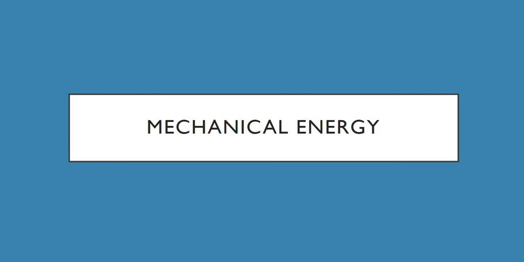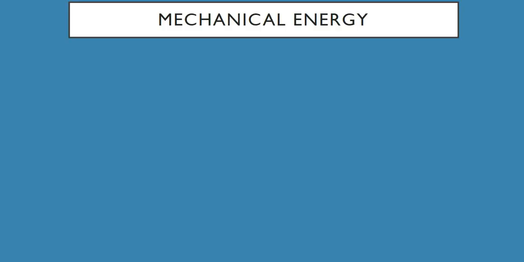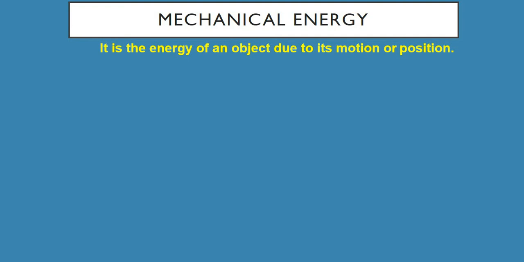Okay, we all know that when I say mechanical energy, it is one of the forms of energy that we have. Pero ano nga ba yung ibig sabihin niyan? Para mas maintindihan natin yung ibig sabihin ng mechanical energy, let's just first define that. When I say mechanical energy, it is the energy of an object due to its motion and position. Okay, so ano ba yung ibig sabihin ng definition na to? So let's just focus first on the term motion and then on the term position.